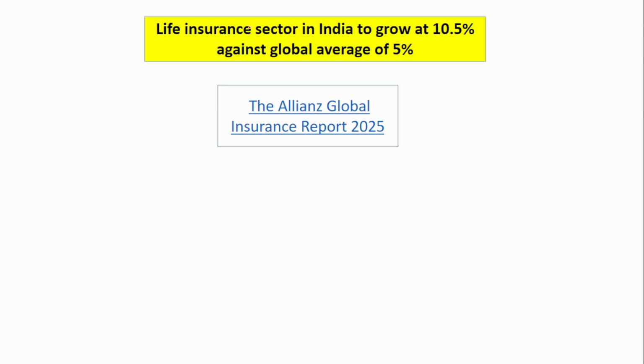Next is about the life insurance sector. Life insurance in India is expected to grow at 10.5%. This data is as per the report released by the Allianz Global Insurance Report.